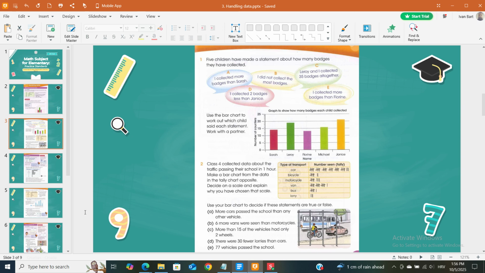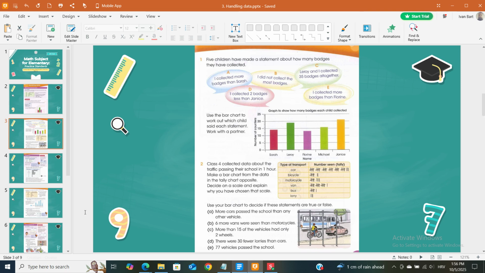Type of transport: car, bicycle, motorcycle, van, bus, lorry. Number seen. Tally. Use your bar chart to decide if these statements are true or false.